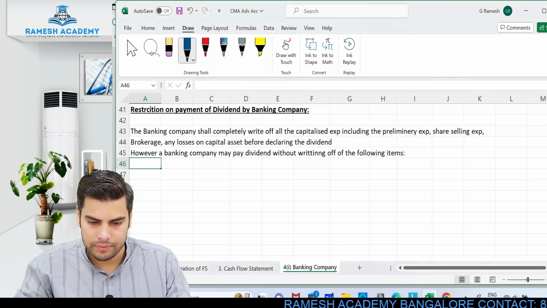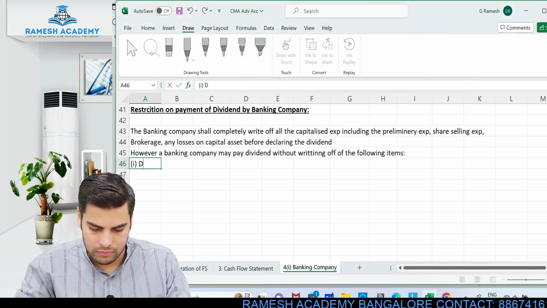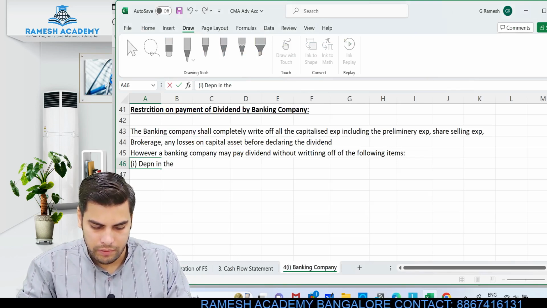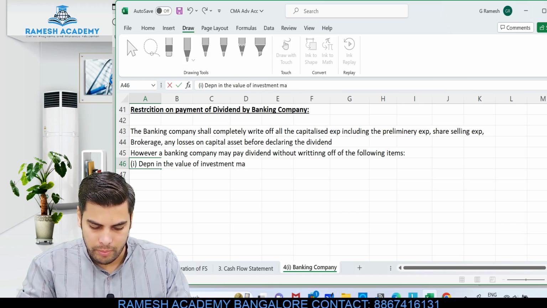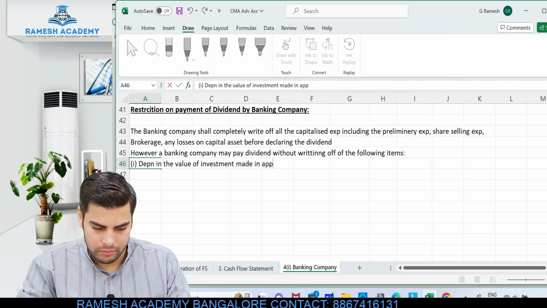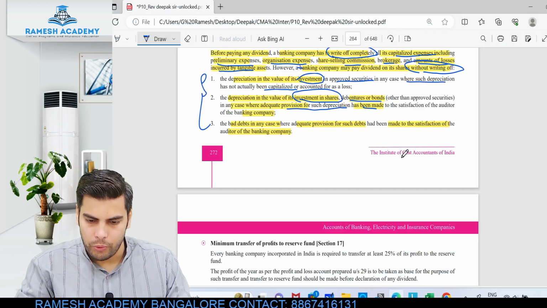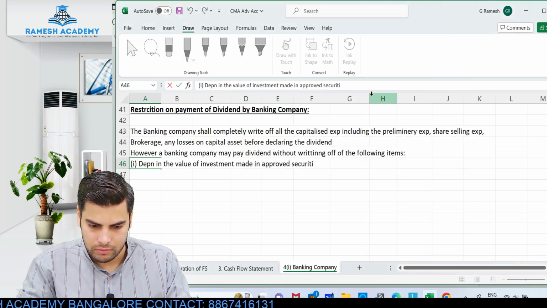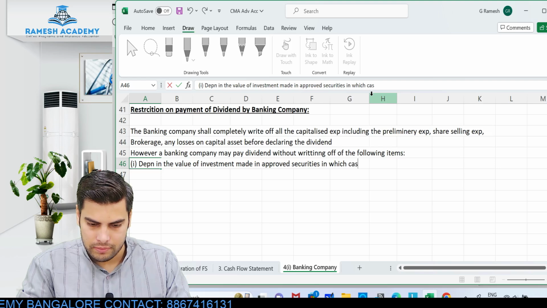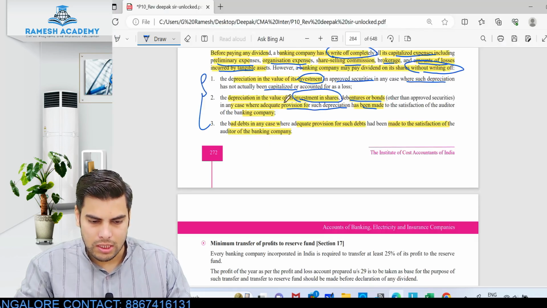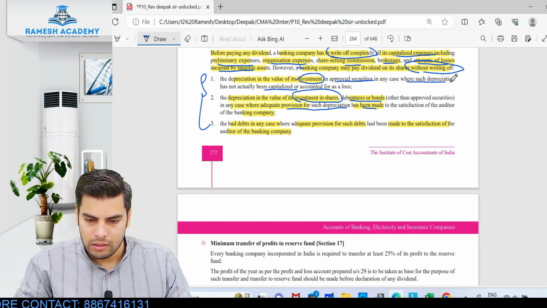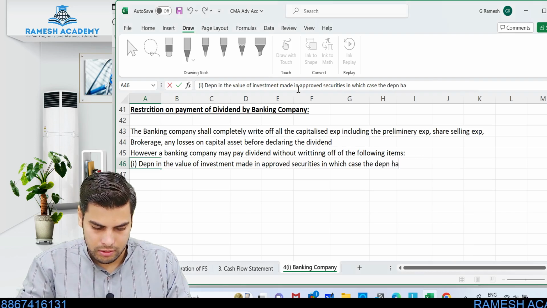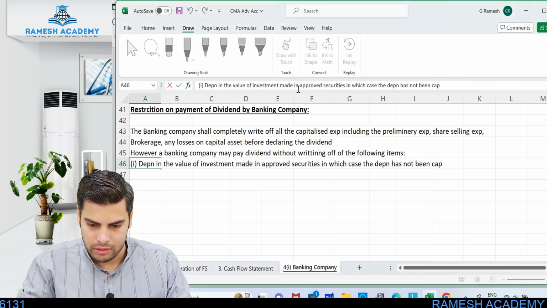First thing is depreciation in the value of investment made in approved securities, in which case the depreciation has not been actually capitalized.